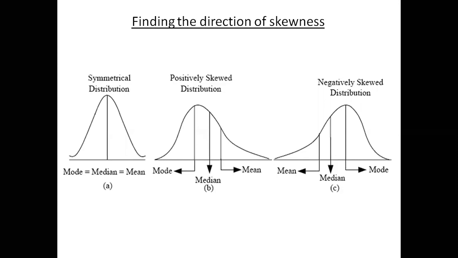if you know the mean, median, and mode values, from that calculation you can easily find whether the distribution is symmetric, positively skewed, or negatively skewed, just by observation, just by seeing the values of the mean, median, and mode. Okay.